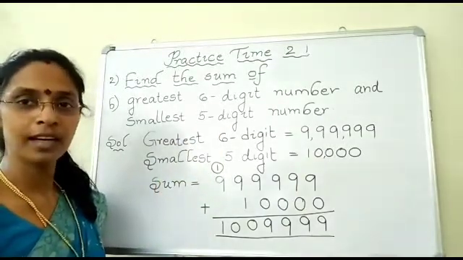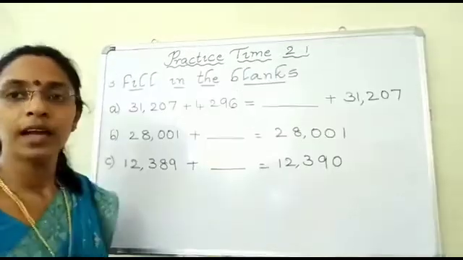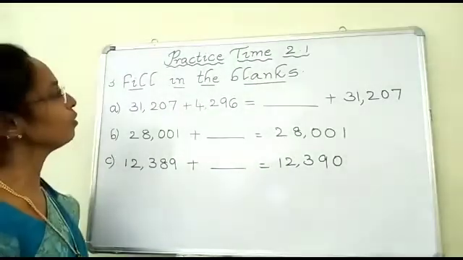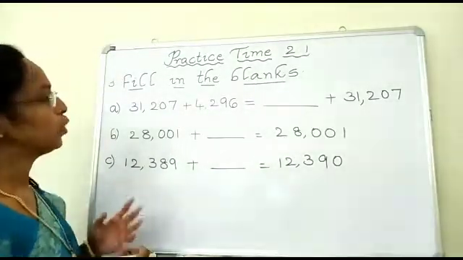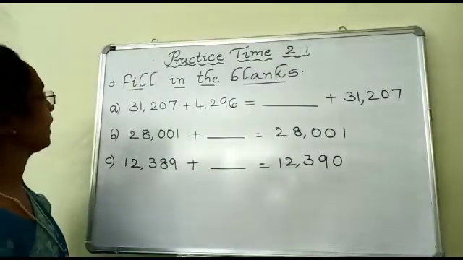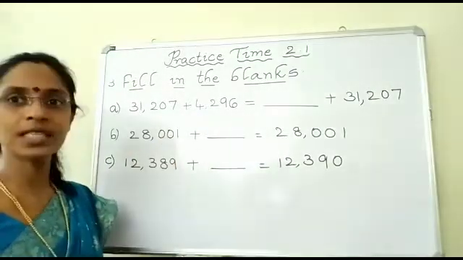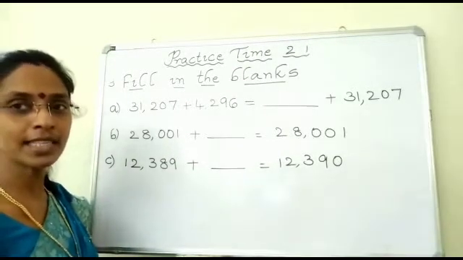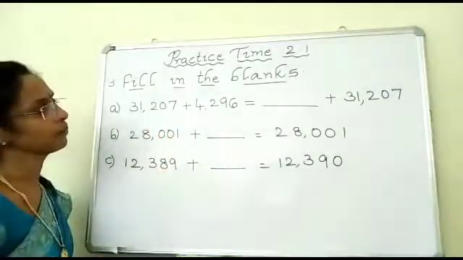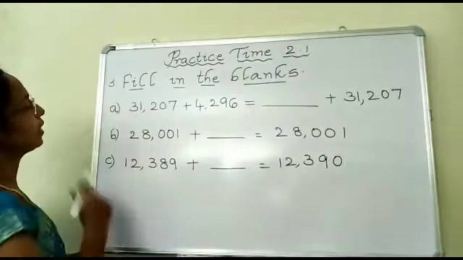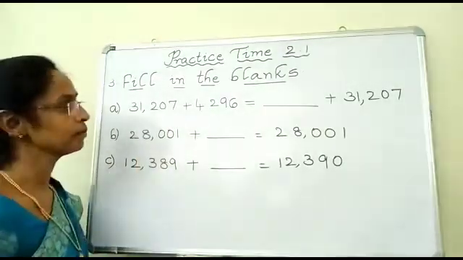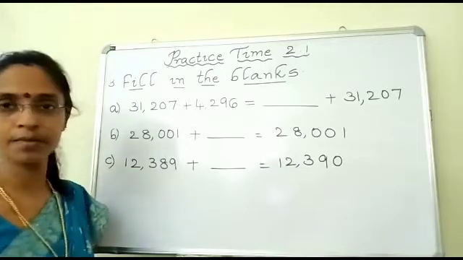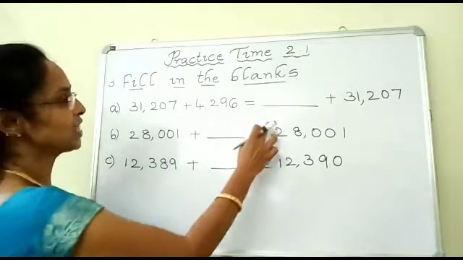Understood, children? Let us do the next question. Let us see the next question, children. Now here he is asking you to fill in the blanks. By looking at the question, children, you will easily understand that these questions are based on the properties of addition which we have already discussed. See this, children. Here 31,207 plus 4,296 is equal to dash plus